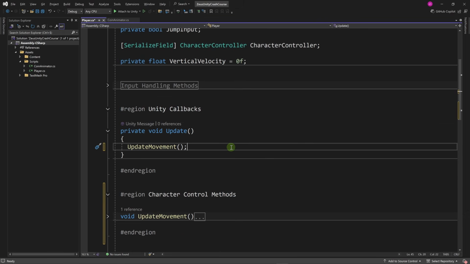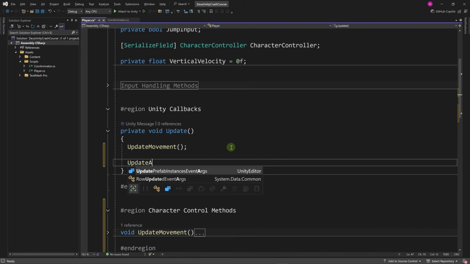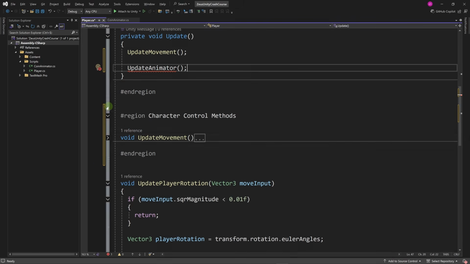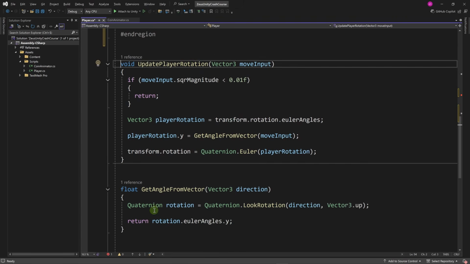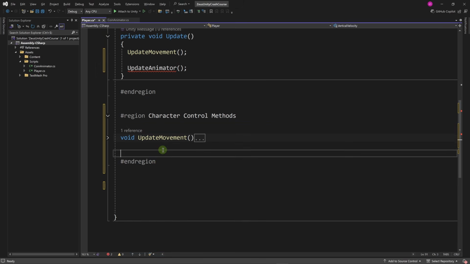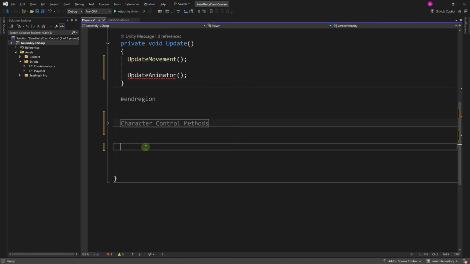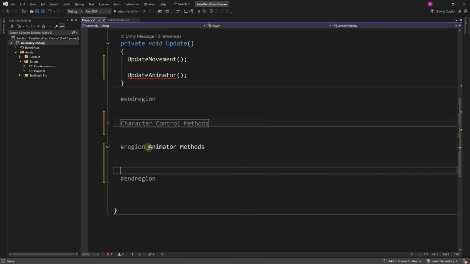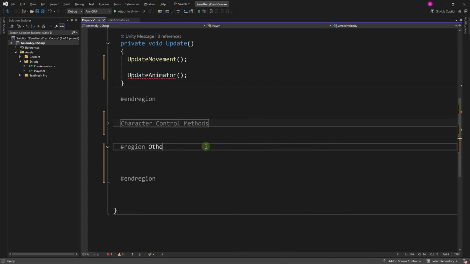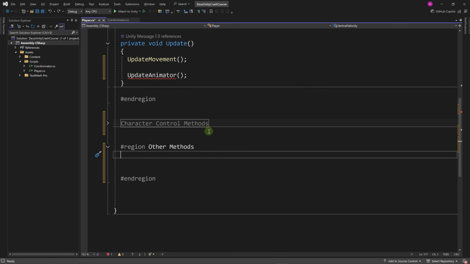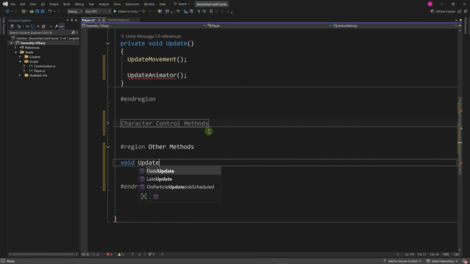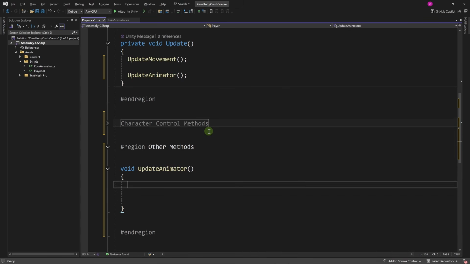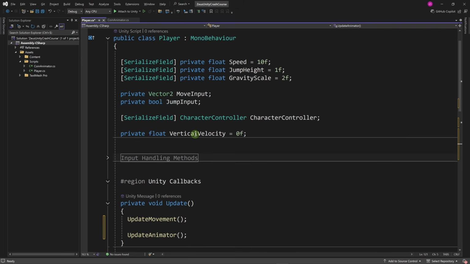Now let's have another method. Let's call it update animator, and here let's define it. First, let's move these methods to the character control methods, and let's fold this region and create another region down here. Let's call it animator methods, or let's just call it other methods, because we'll have just one method to update the animator and that's it. Void update animator and parentheses and the curly braces.